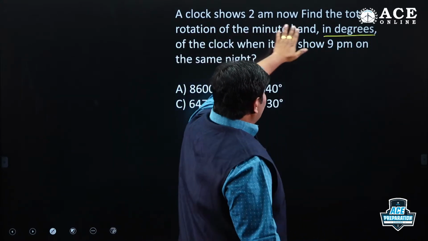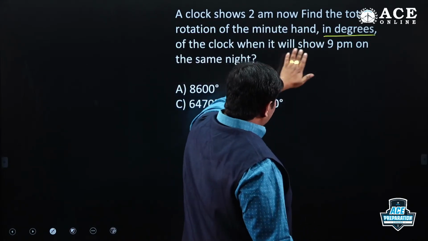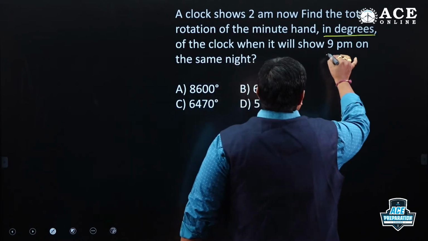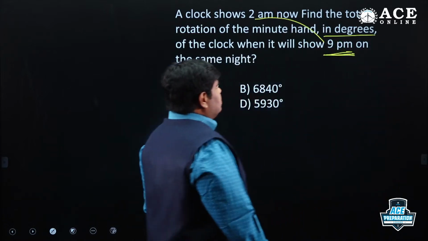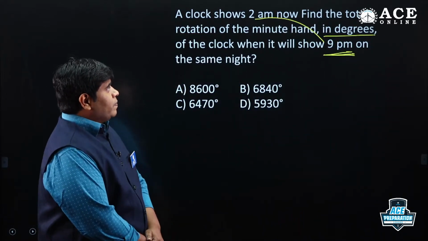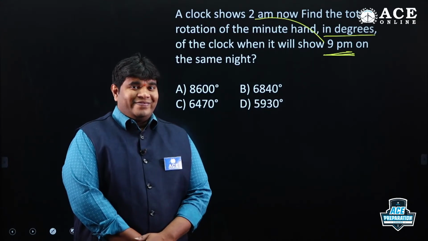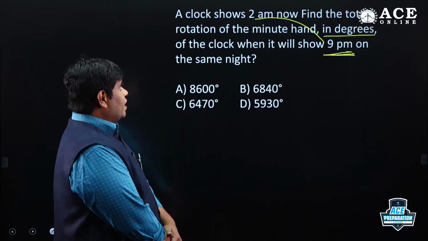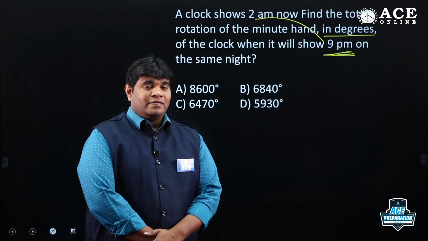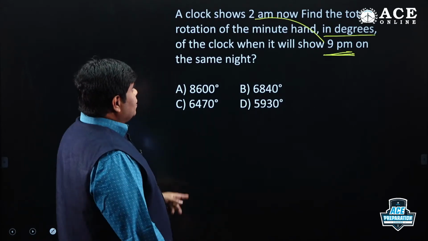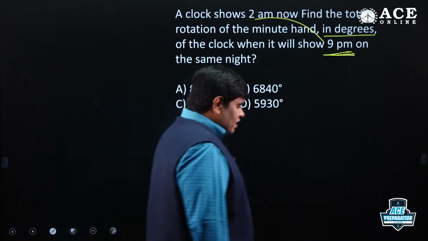A clock shows 2 a.m. now. Find the total rotation of the minute hand in degrees when the clock shows 9 p.m. So 2 a.m. to 9 p.m., total how many hours, into 360 degrees? Simply, I give the hint. Tell me. Total how many hours? Give me the answer.